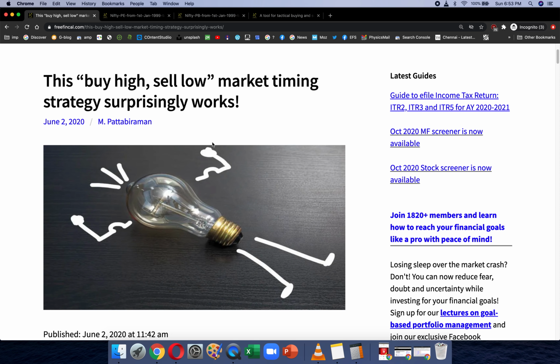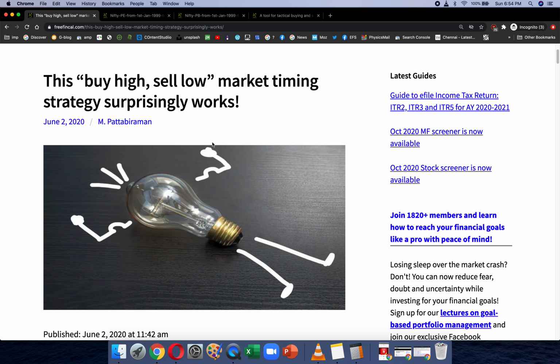So in summary, a high PE doesn't mean there's going to be a crash. If you are going to say that you want to time the market, then you better have a solid strategy which is backtested. Please don't sit and say this is common sense, this is intuition, I have been trying this method, it has given me good results. I get all sorts of comments without any kind of analysis, without any kind of data. My analysis tells me something. Show the data, right? I'm showing you analysis. If you are saying my analysis is showing me that, who knows what analysis you did unless you publish it? Who's going to take you seriously, right?